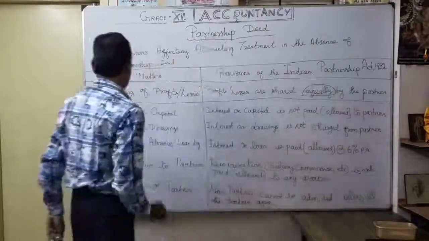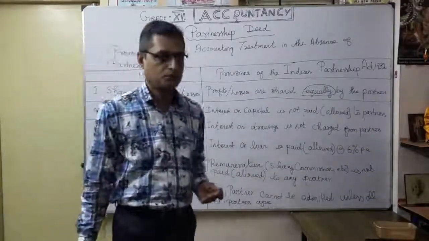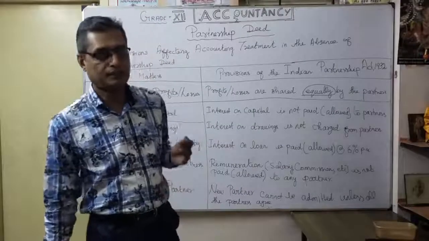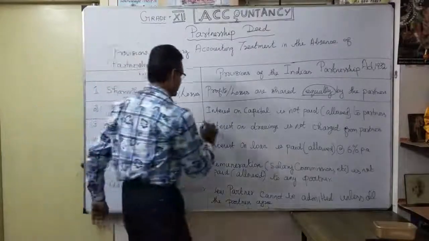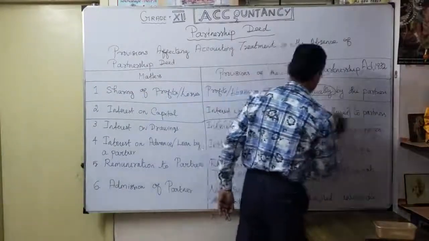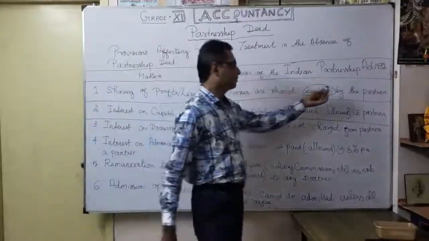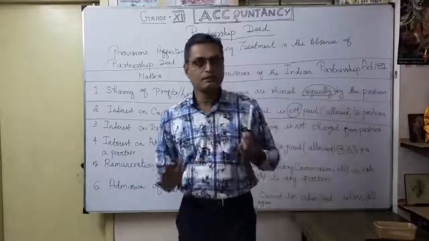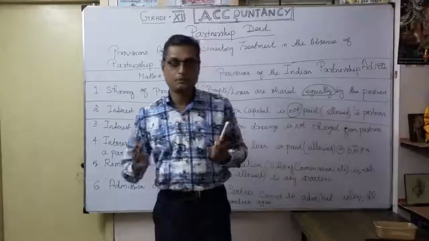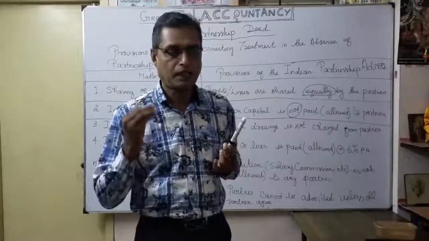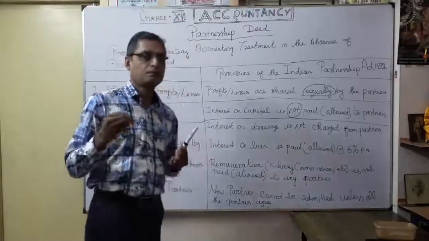Then, interest on capital. If there is a partnership deed, interest on capital is allowed, and the firm has to pay interest to the respective partners. But here, interest on capital is not paid. Under the Indian Partnership Act 1932, there is no question of interest on capital. Interest on capital is not allowed to partners. If there is a partnership deed, it is allowed. In the absence of a partnership deed, there is no question of the firm giving interest on capital to the